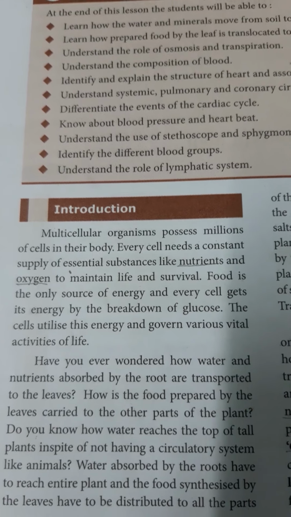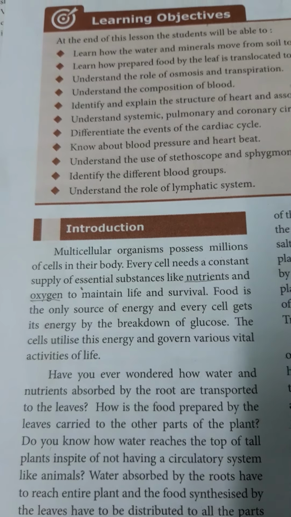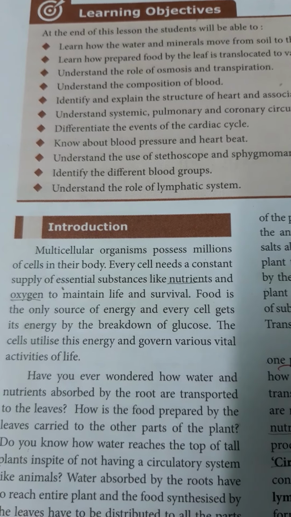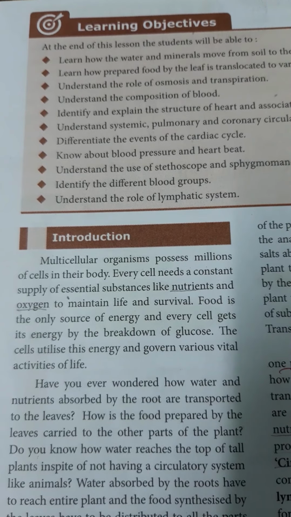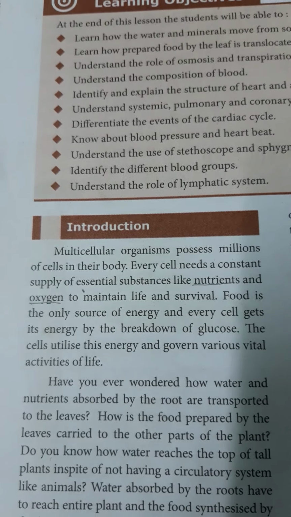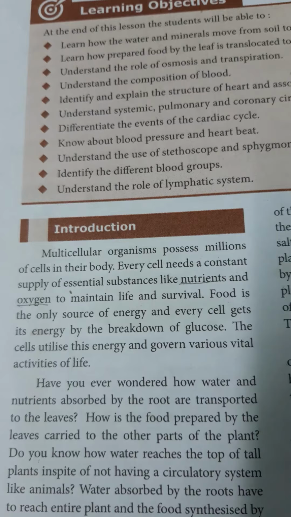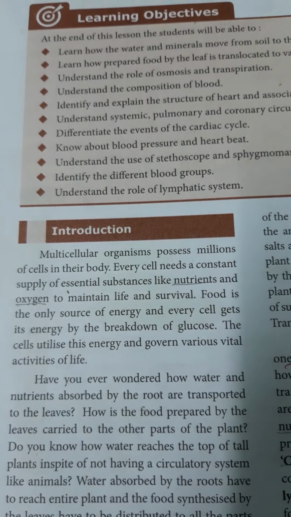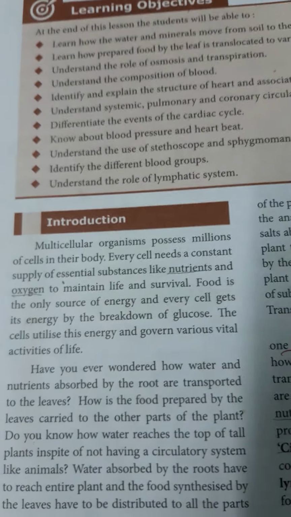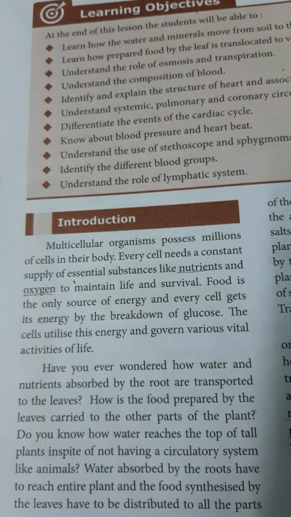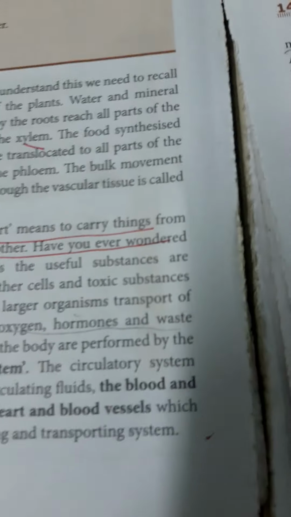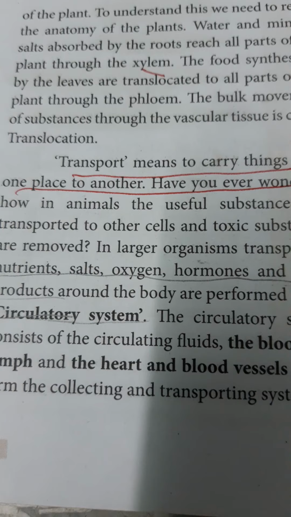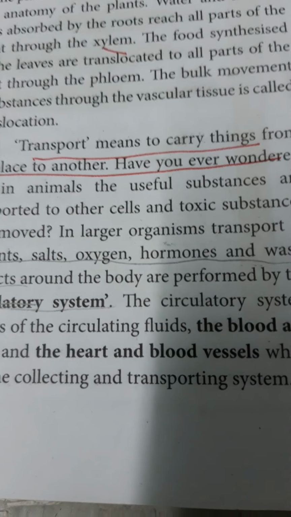The food, meaning glucose, breaks down into simpler substances by the process of digestion. These simple substances go to all the plants and animals through specific tissues or cells. Then transport means to carry things from one place to another.